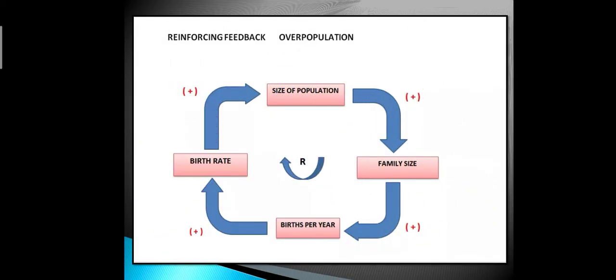Reinforcing feedback: overpopulation, size of population, family size, births per year, birth rate.